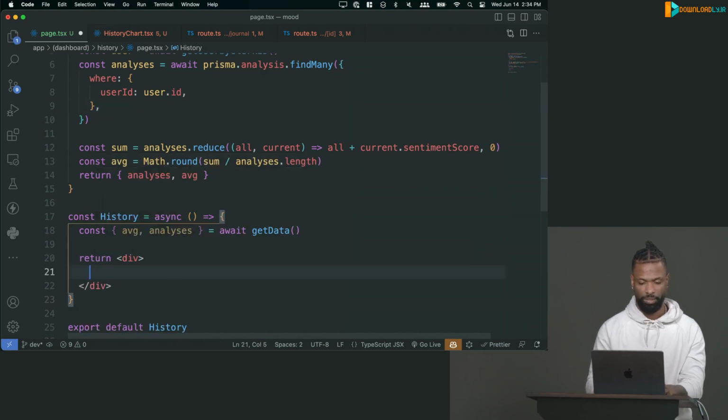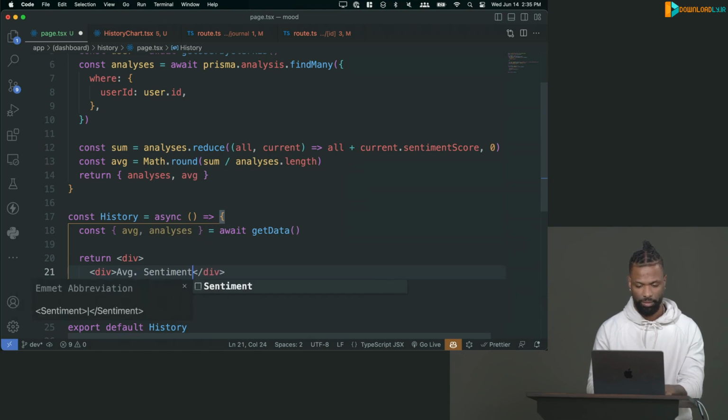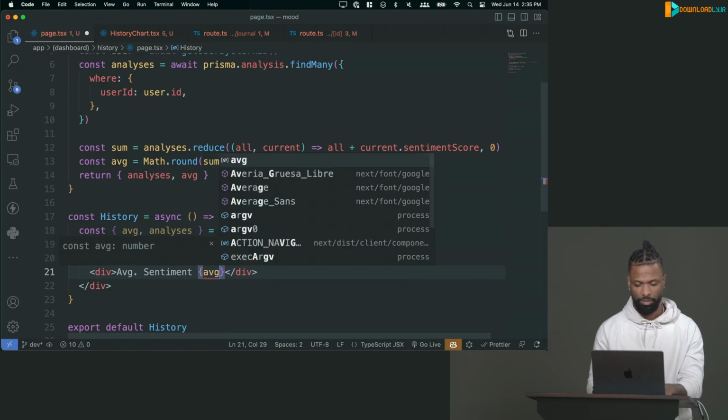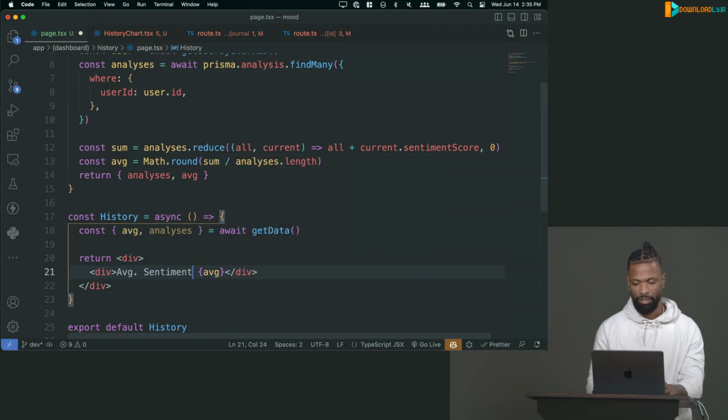So we'll just say, let's put a div here. This will be average sentiment. Average, like that. I don't like putting white space in here like this because it's not guaranteed. You might have a tool that clears it.